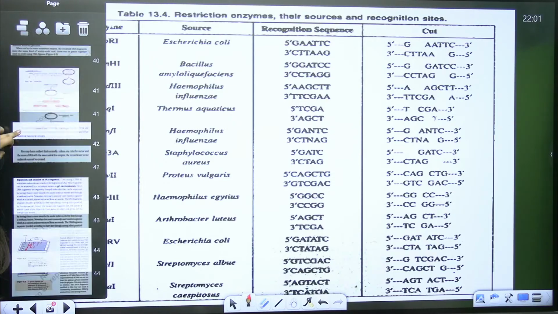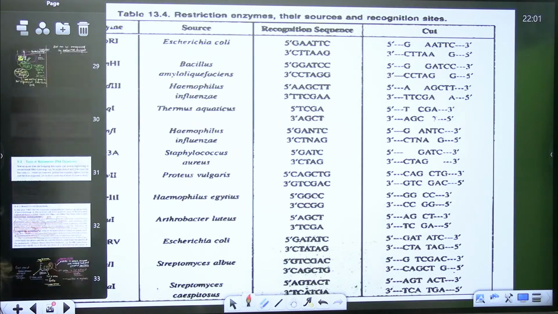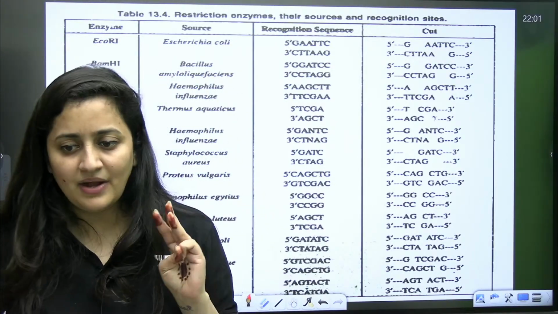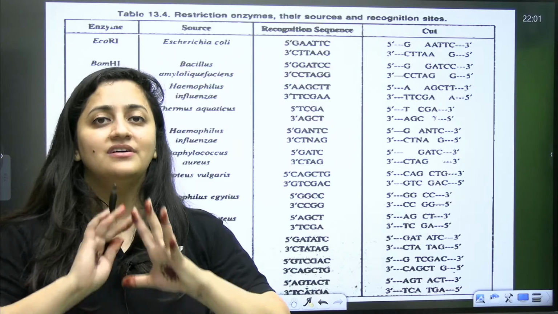So the rest we will discuss in the next class. Okay, we will discuss in the next class. We'll try to finish it tomorrow. Otherwise, in 3 parts we are going to finish it. So this chapter is important.